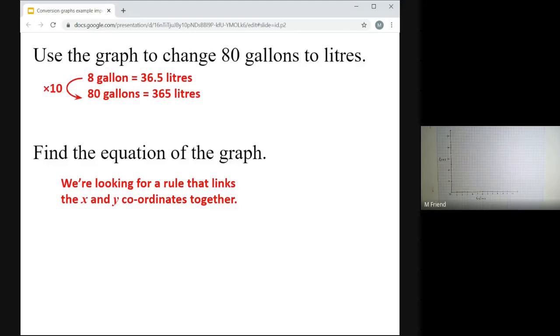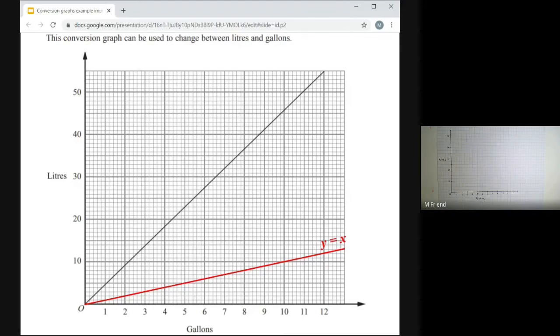The good news for you is that with these conversion graphs, it's a little bit easier than all of that y equals mx plus c stuff. The rule that we're looking for is simply that I have to multiply x by something to get the y. So let's have a little look. Down here in red, I've done, what if I just multiply by 1? What if I don't really do anything? So I plotted the points 1, 1, 2, 2, 3, 3, 4, 4, 5, 5, and so on.